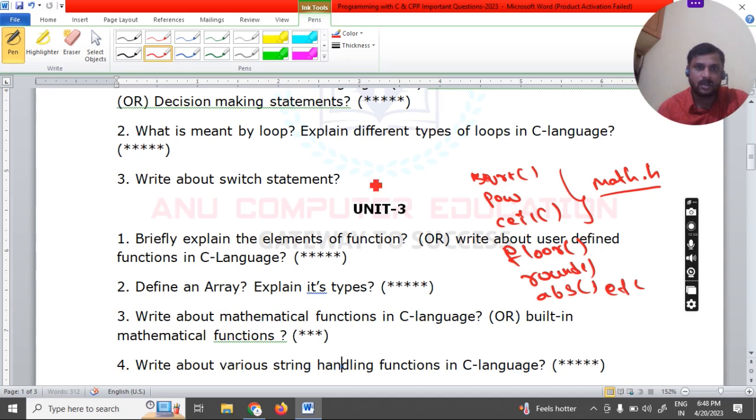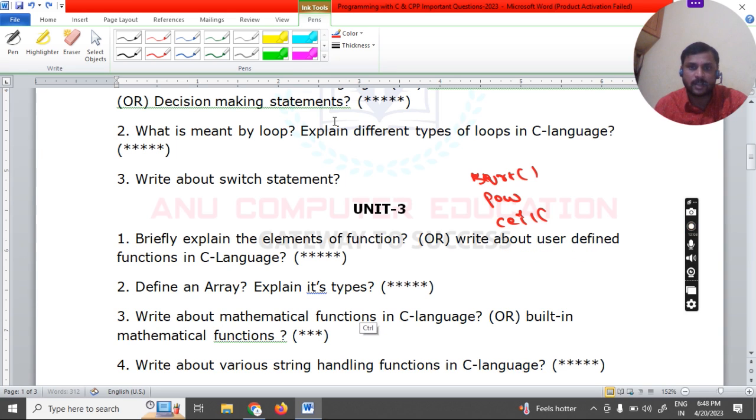So this is about the math.h program. Okay, next I am going to the concept of string handling functions. It is related to the math.h concept only. What is the meaning of this concept, string handling function?